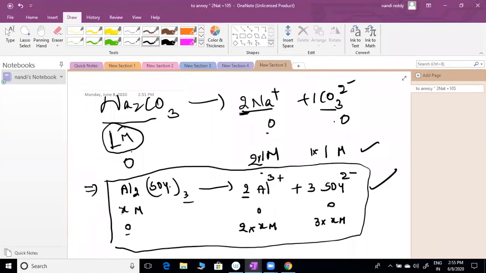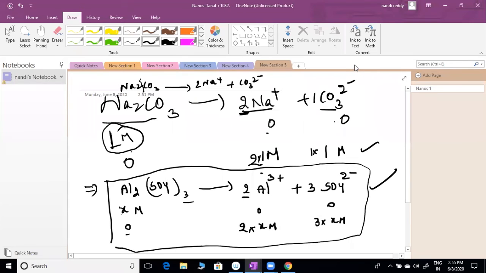Someone is asking what dissociation is. Dissociation means breaking, sir. Actually, this is Na2CO3, a compound. It is broken here: whatever Na is there and CO3, that is broken. That we call dissociation, which is breaking that one into pieces. Clear? Any other doubt, please? Ionizing, dissociation, I am going to use all in the same manner. Same meaning, sir.